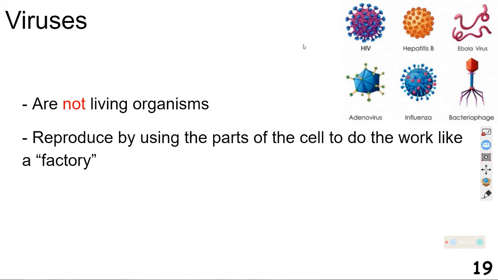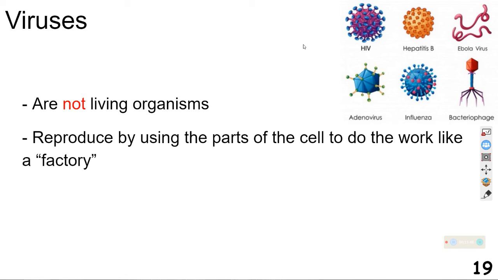What they do is attach to your cells and inject their DNA into your cell. That DNA gets caught up in the cell, and your cells reproduce. They split apart and remake themselves. Then these cells that are infected with the virus reproduce the virus inside of themselves. They hijack the factory of the cell and make the cell reproduce it.